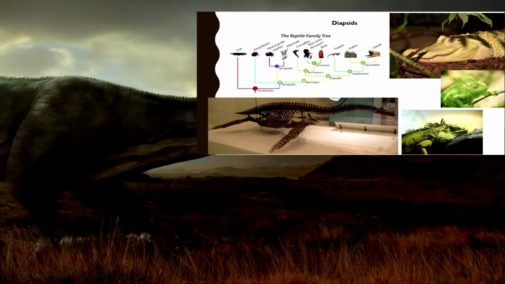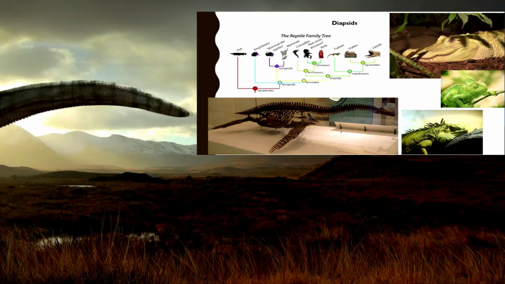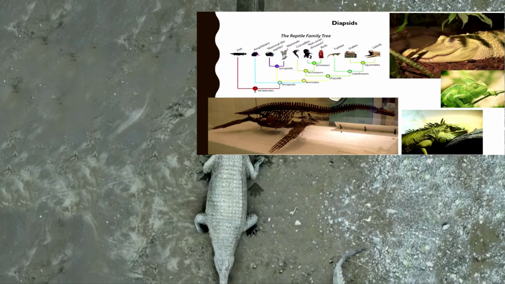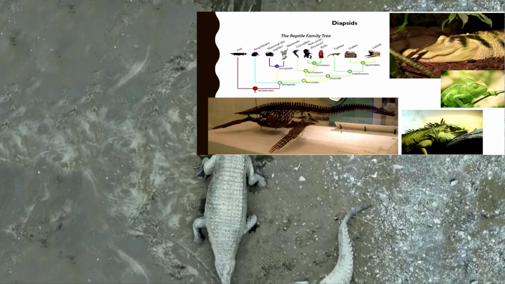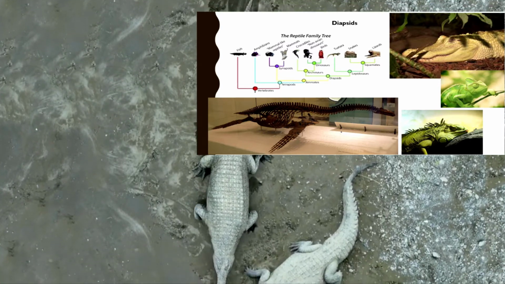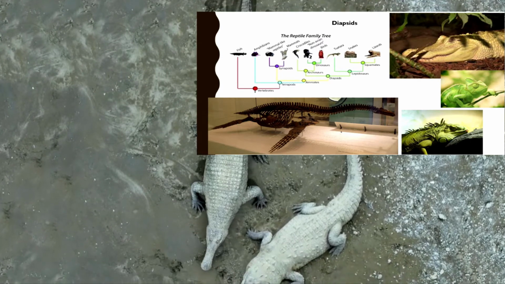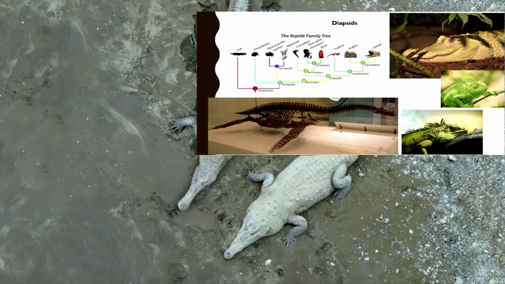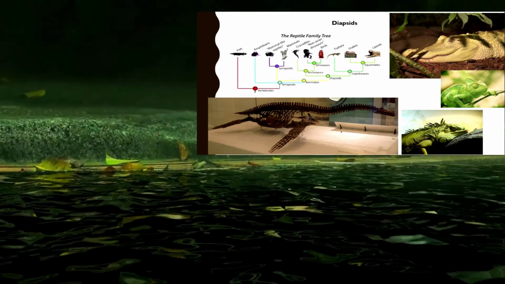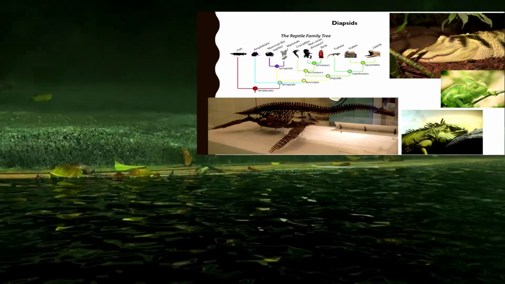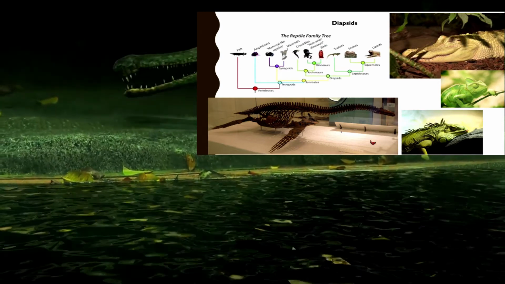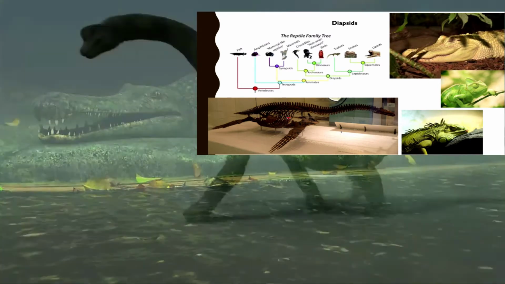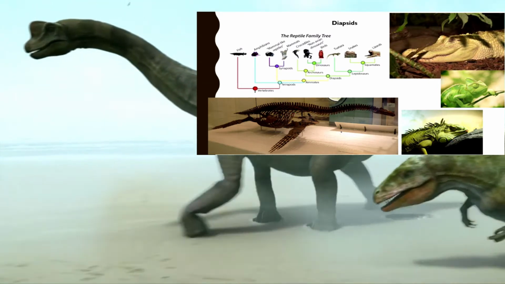Next we have diapsids. These are similar to modern day reptiles, and we could see a few of the depictions of the diapsids. Here on this slide we have an alligator or crocodile, we have the iguana, and a chameleon, and then some kind of underwater diapsid depicted here, which is basically just a bone structure of that ancient animal.